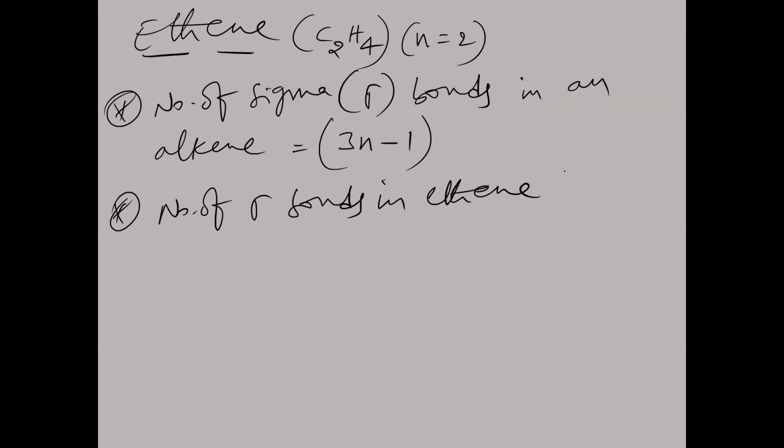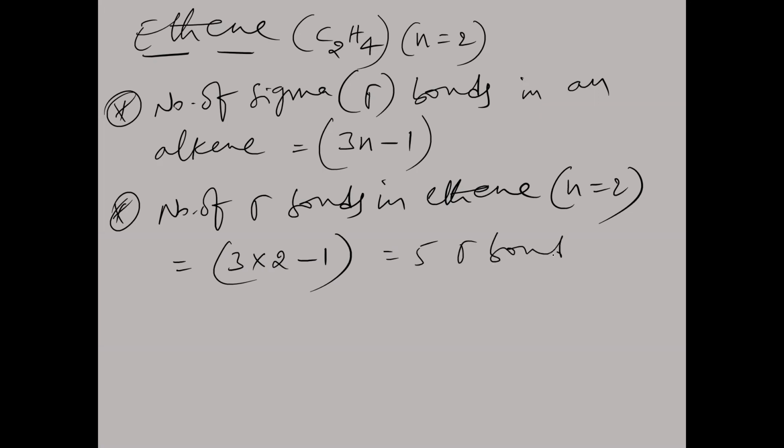Ethene is an alkene here. Here n value is 2. Now it is equal to 3 into 2 minus 1. 3 into 2 is what? 6. 6 minus 1, 5 sigma bonds. 5 sigma bonds are present in the given alkene, ethene.